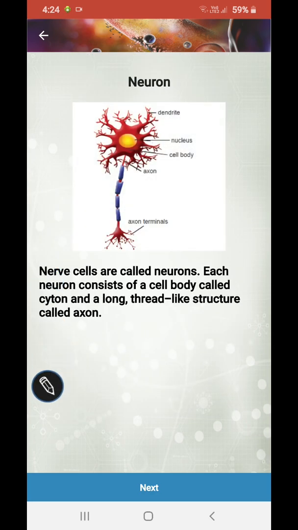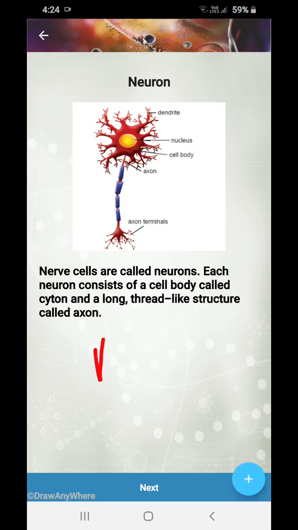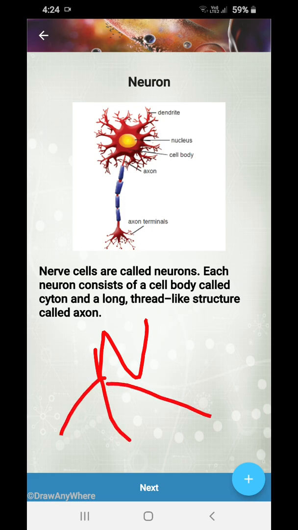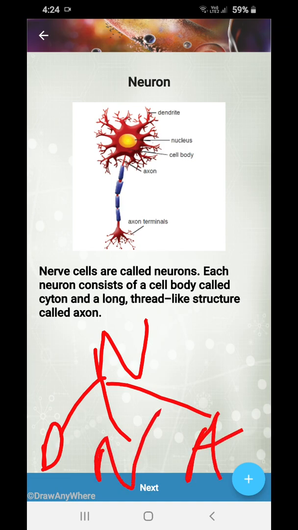Next, nerve cells. Nerve cells are called neurons. Each neuron has a cyton and a long thread-like structure called an axon. Neurons are divided into three types. Dendron, nucleus, and axon. You can see very carefully: dendrite you all need, nucleus you all need, cell body you all need, axon you all need, axon terminals are all present there.